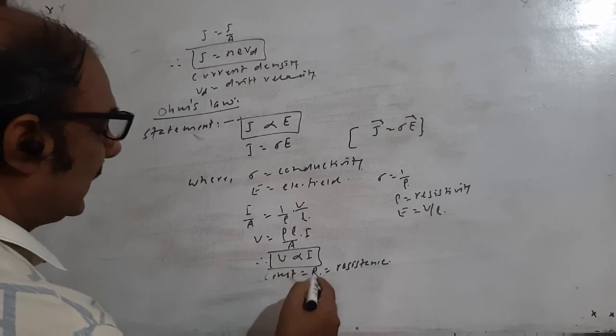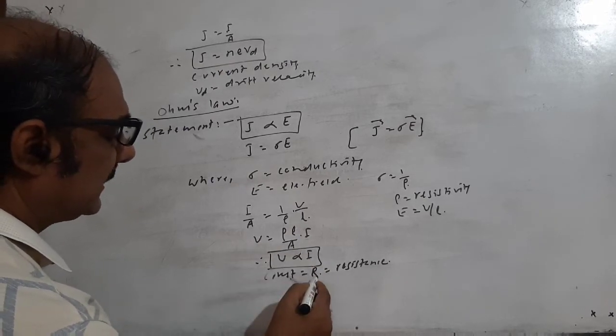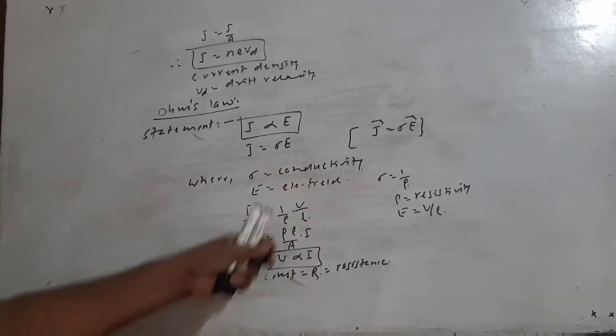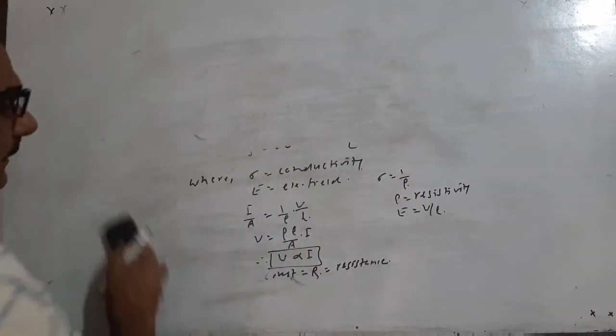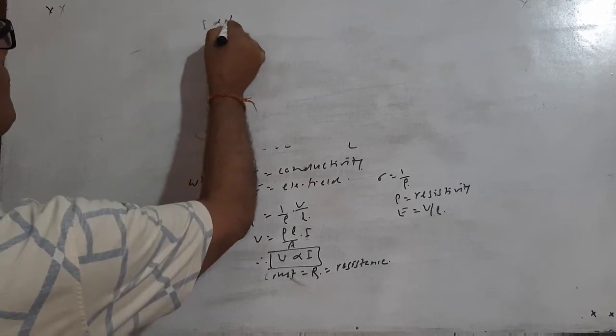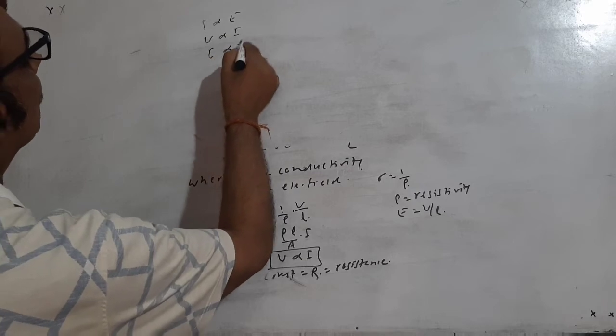So V is proportional to I, and the proportionality constant here is equal to R, known as the resistance. So now it is pointed out that there are two statements: J proportional to E, and V proportional to I, and also I proportional to V.